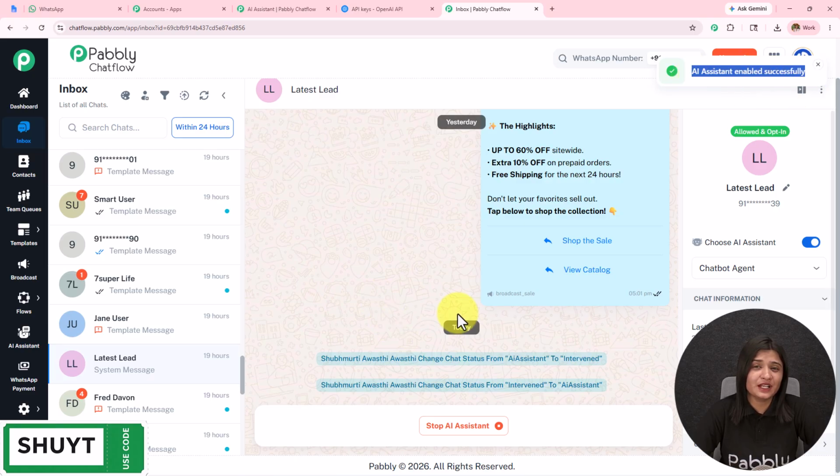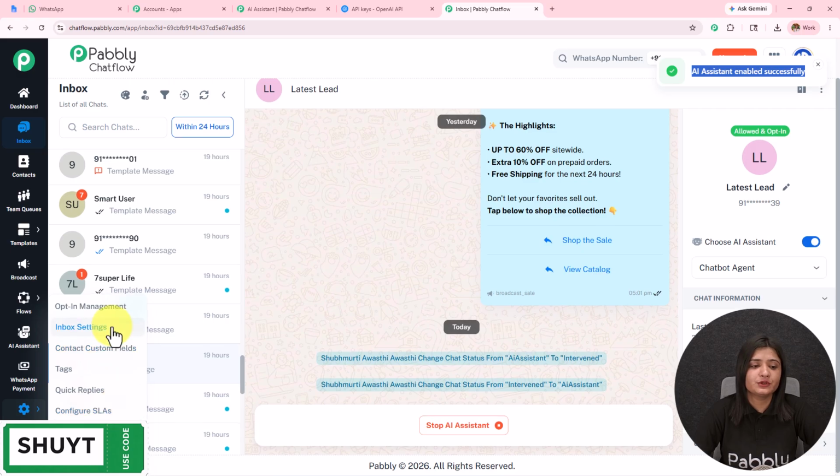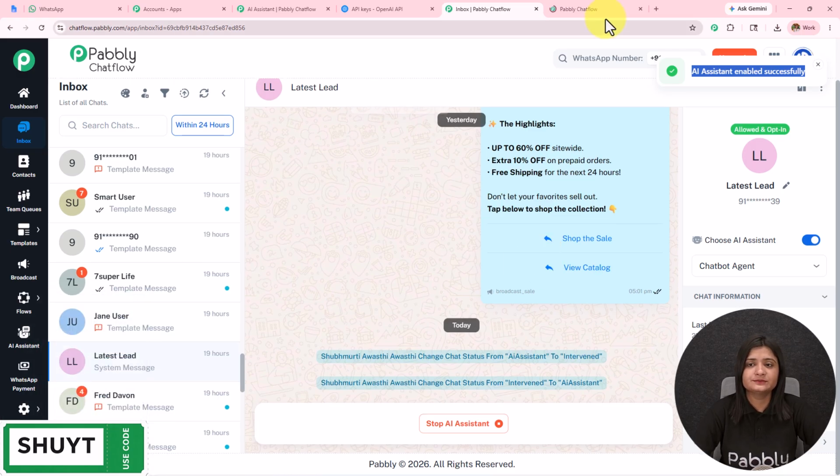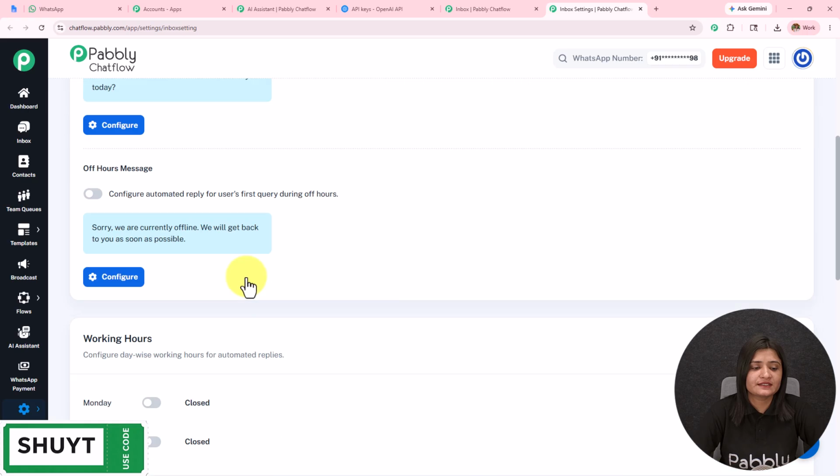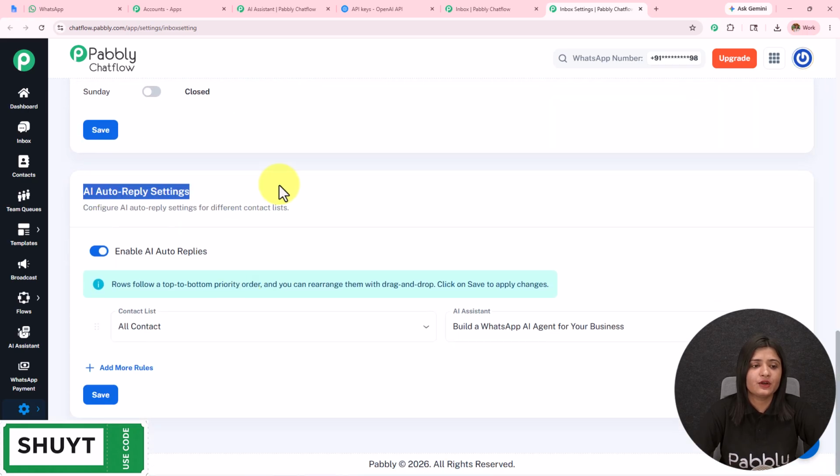Now doing this manually for a particular chat is very time consuming, so what we can do is assign this to a particular group of contacts or to all the contacts. For that, on the left hand side we have the settings. I'm going to open the inbox settings in a new tab. After landing on the inbox settings, if I scroll down, I have this option of AI auto reply settings. I have kept this enable AI auto replies on.